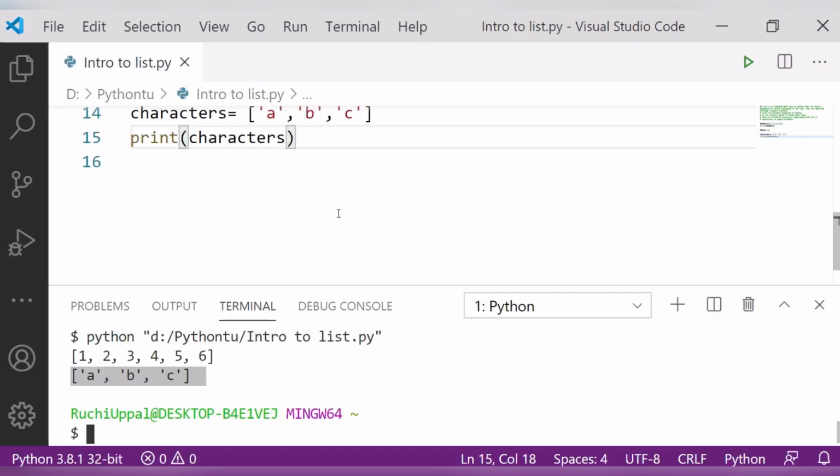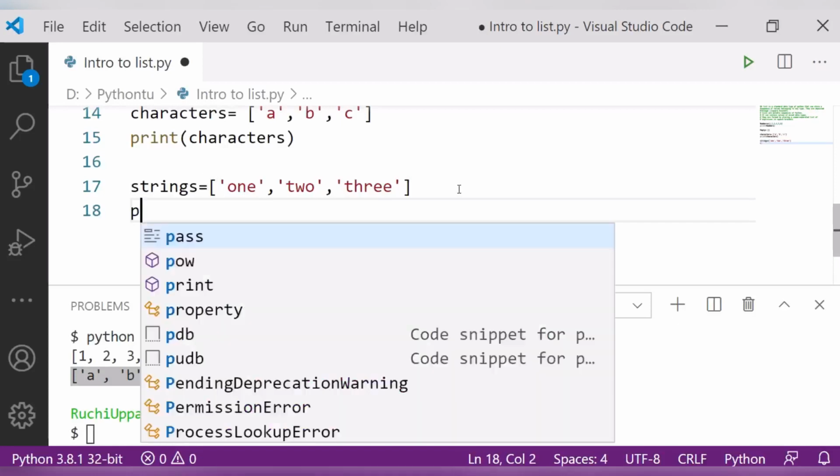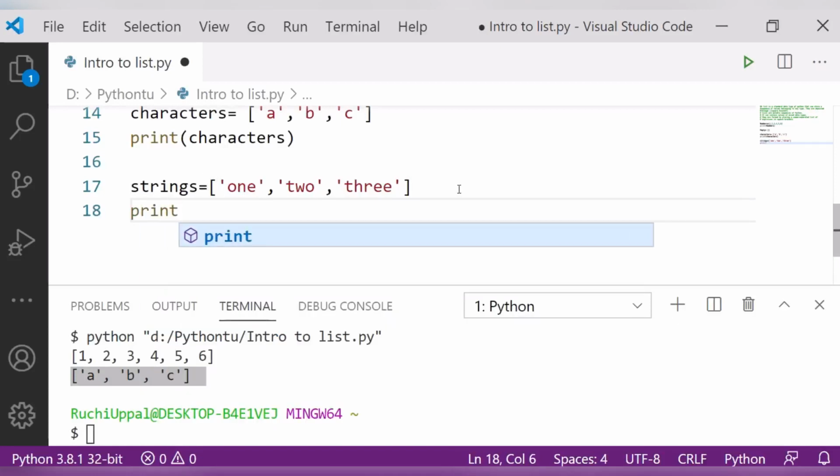Now the thing is how to print a list of strings. Let's see here. I am making a variable and writing here strings only. So let me write down the words here: 1, then 2, and after that I am writing here 3. So I have to print strings here, so I will write here print strings.